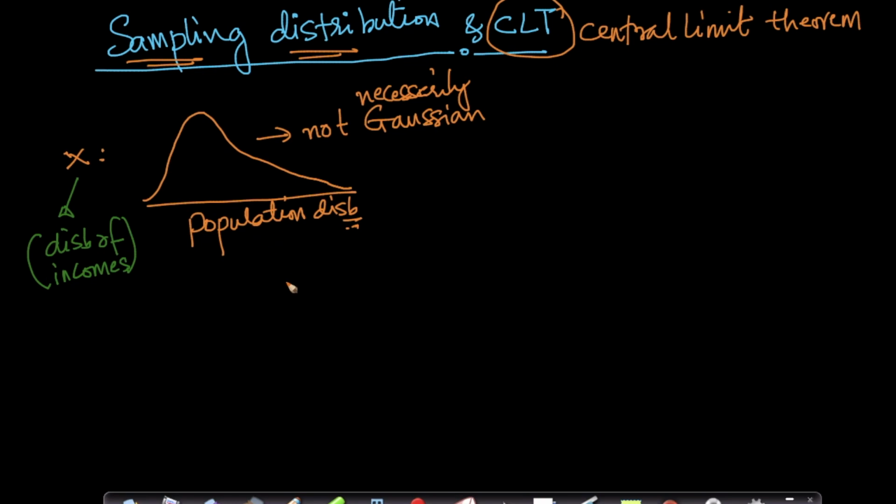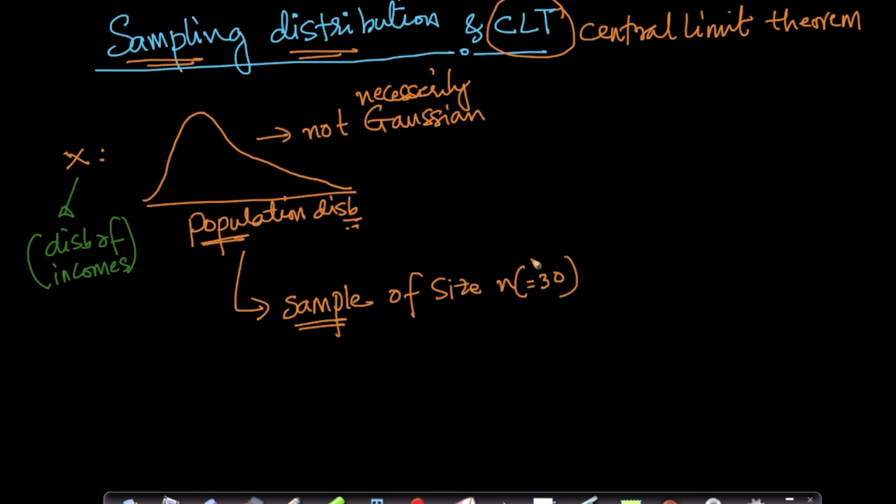Now, what if I sample from this population? I'm picking up a sample. If you recall, when we started probability, we distinguished the difference between population and sample. A sample is a subset of the population. Let's assume I pick up a sample of size small n, and for simplicity, let's say n is 30. n could be any number, by the way.